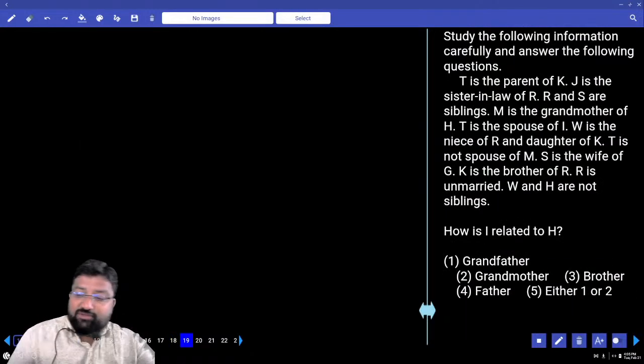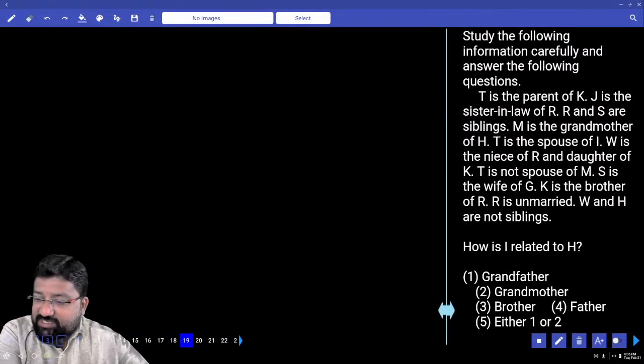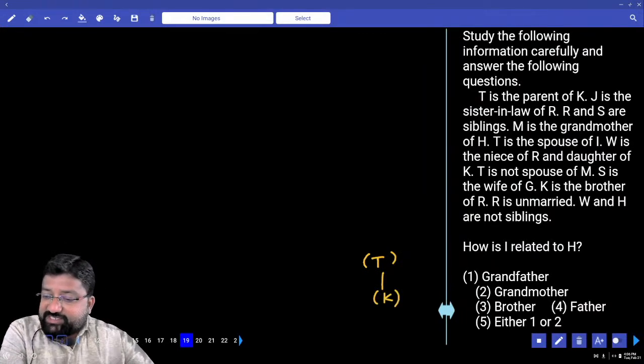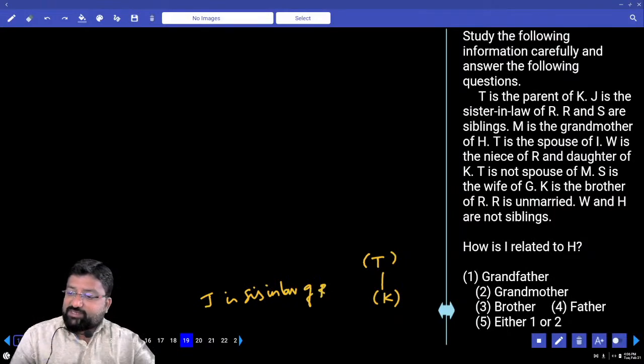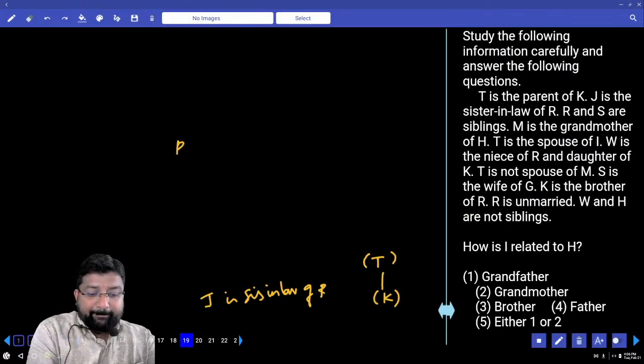19th is the question on what? Blood relations. He says T is the parent of K. J is the sister-in-law of R. We don't know who, do we? R and S are siblings. This is a useful point. R and S are siblings.